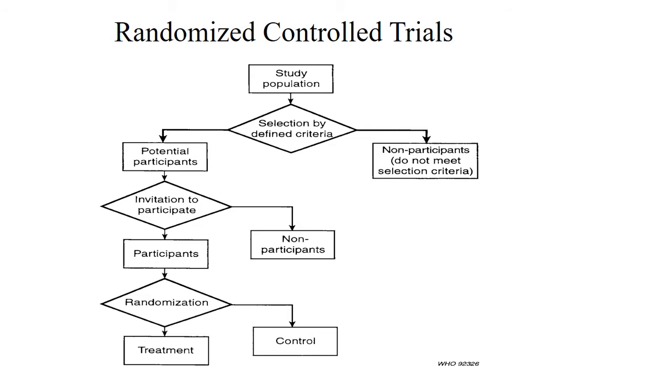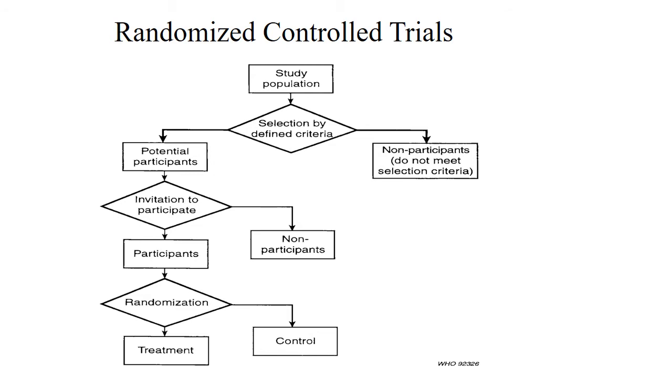Now again, these are the steps in a randomized control trial. The basic important thing is that whenever participants are finalized, first the potential participants are found, then they are invited.